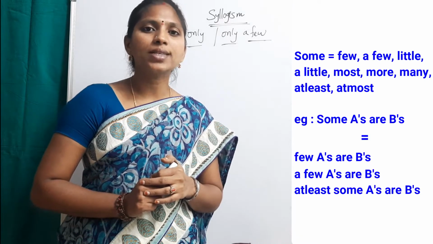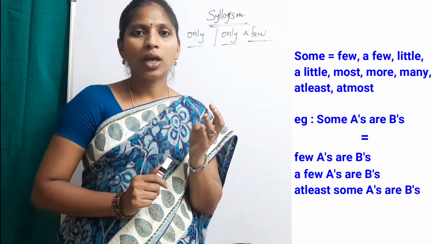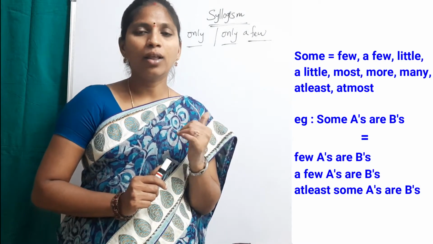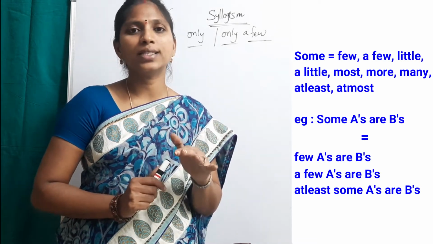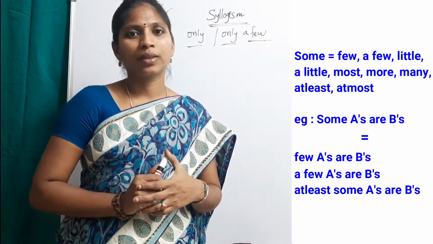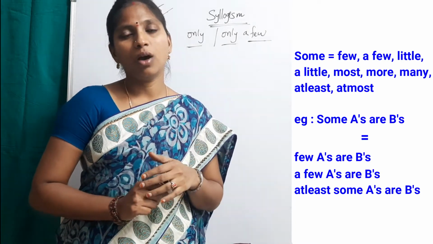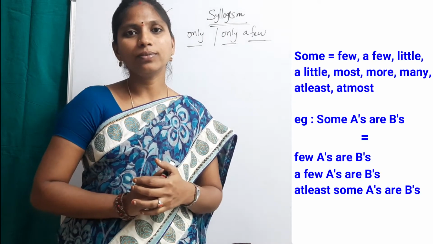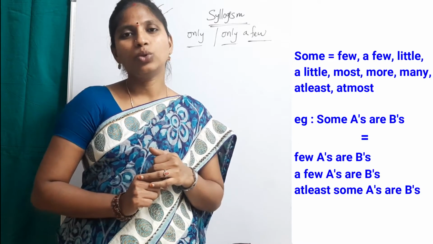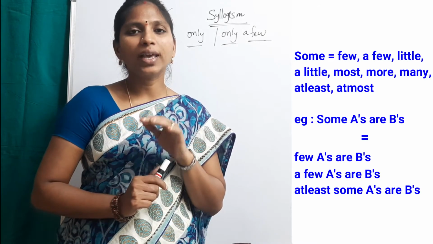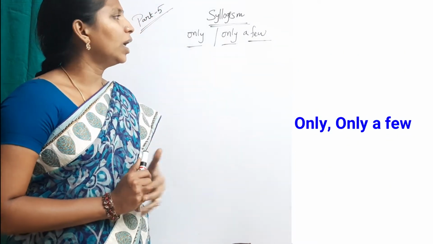And suppose we take some A's are B's. Some related keywords are few, a few, little, a little, most, more, at least, at most. All these are some related keywords. Some A's are B's means a few A's are B's or few A's are B's. At least some A's are B's is equal to some A's are B's. Don't get confused. All these keywords are related to some. Now coming to only and only a few.